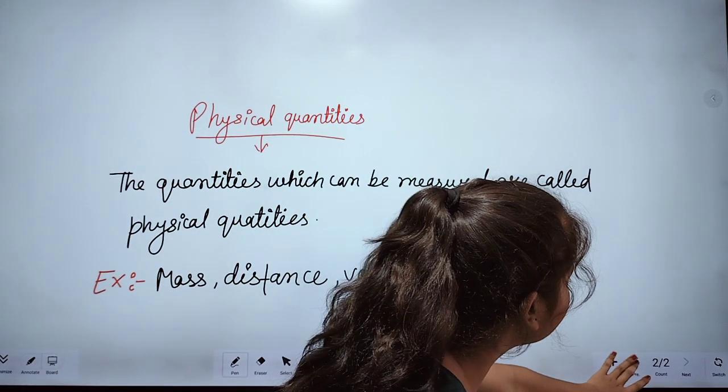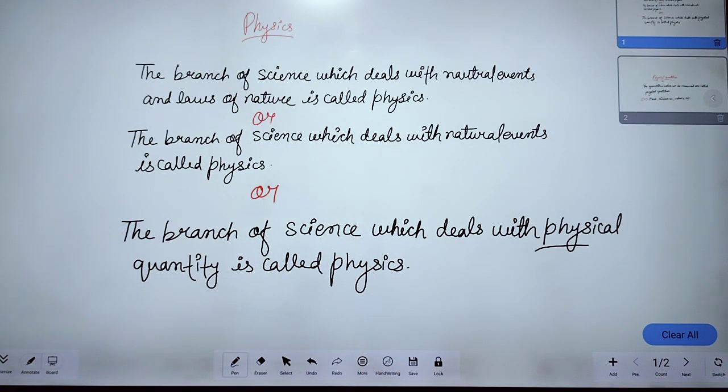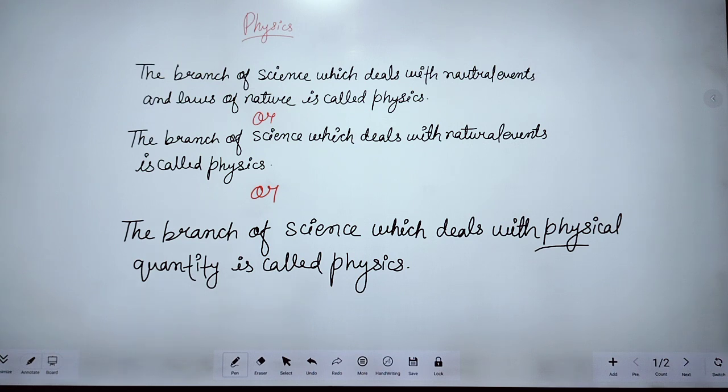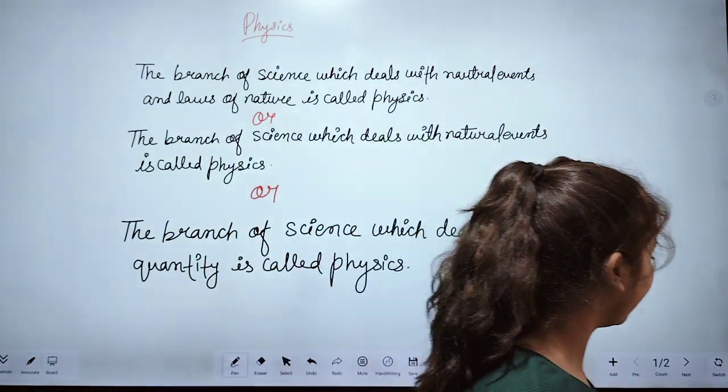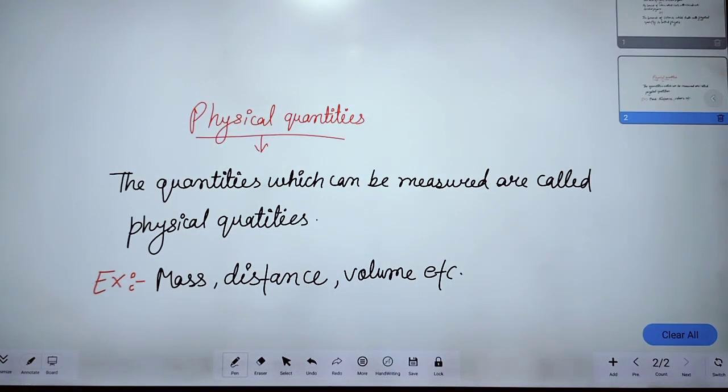So the same thing is written here. We all know that physics is a branch of science. Science has three branches, that is physics, biology and chemistry. But here we are discussing physics, so I have written that the branch of science which deals with physical quantities is called physics. It means the quantities which can be measured, we study in physics: mass, volume, speed, force, area. So these are physical quantities.